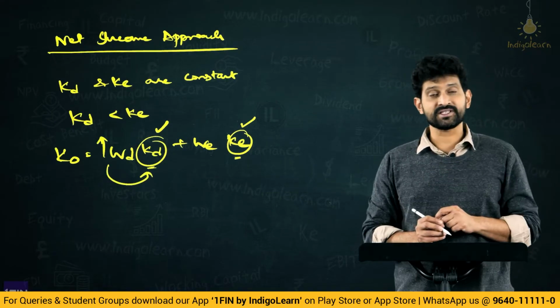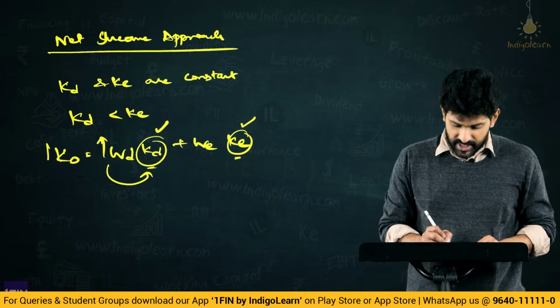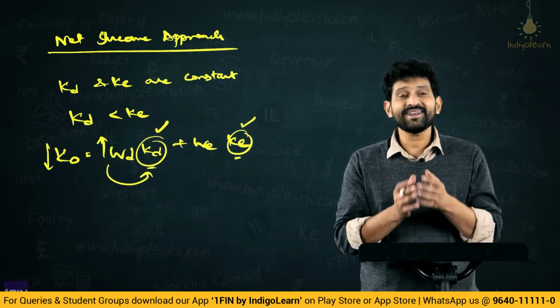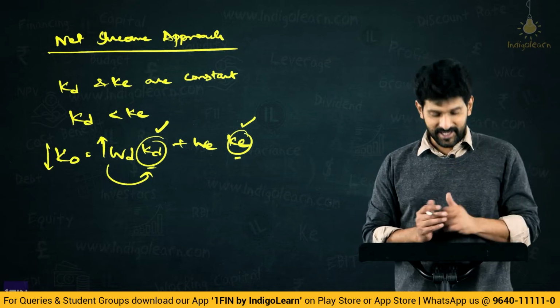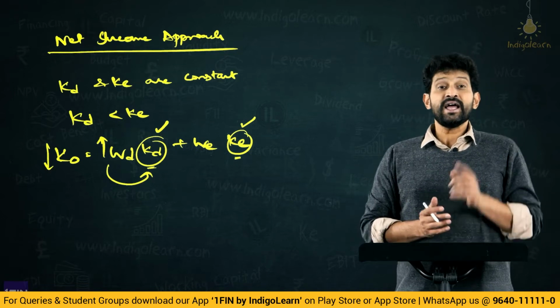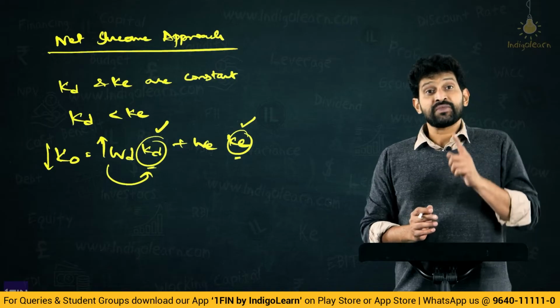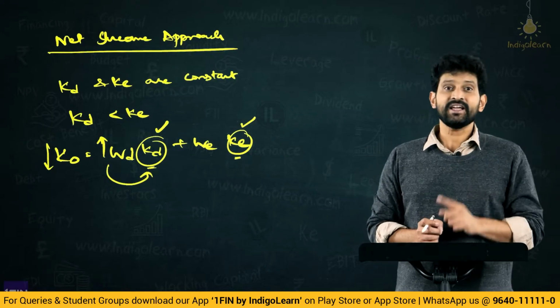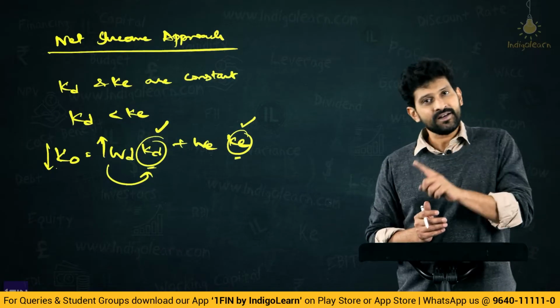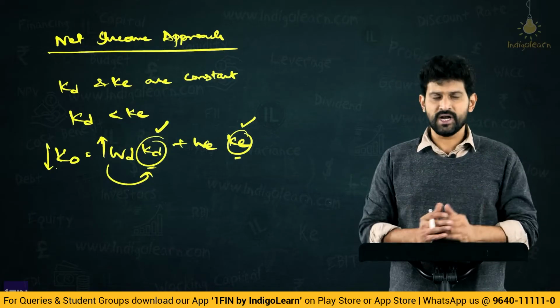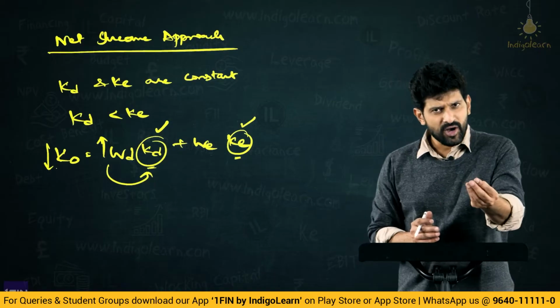If more and more debt is induced, the overall cost of capital will decrease, because the weight of the cheaper cost is increasing. Therefore, the theory says capital structure is relevant in computing KO, and hence capital structure is relevant in valuing a firm. That is the conclusion. But to understand that, can we take a small mathematical example?